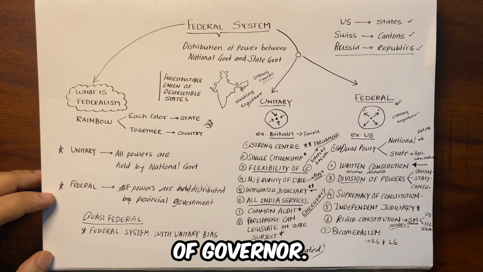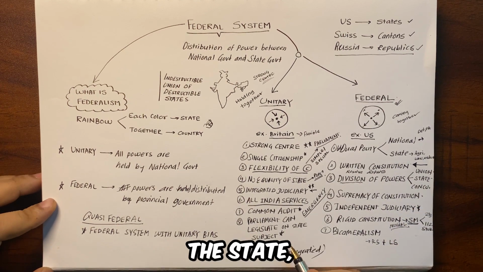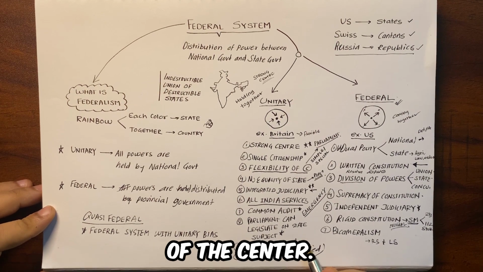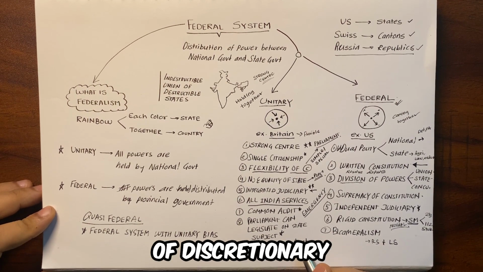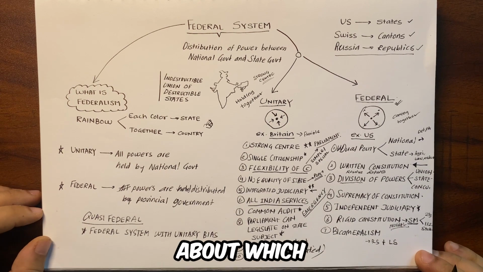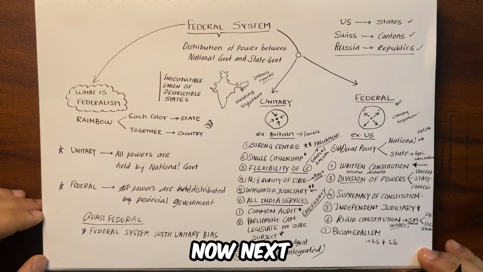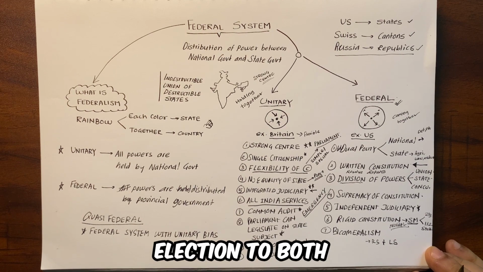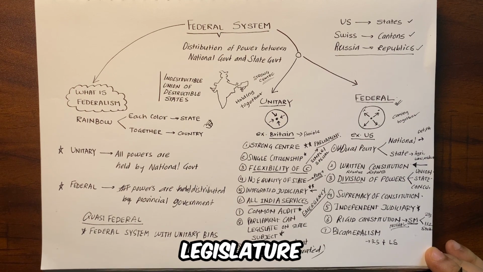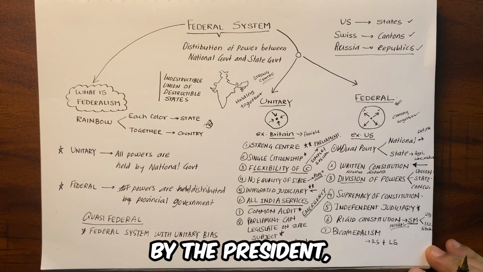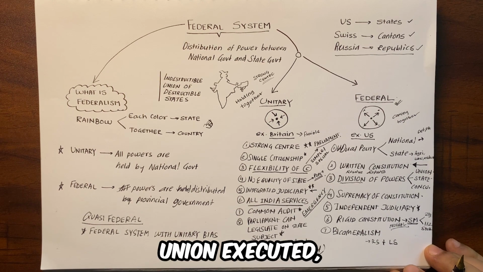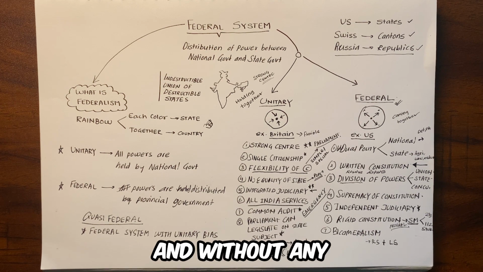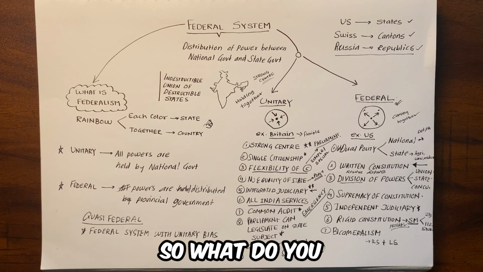Now, appointment of governor. The governor, who is the head of the state, is appointed by the president and acts as an agent of the center. And this governor has a lot of discretionary powers about which we will learn in the chapter on governor. Now, next is integrated election machinery. The Election Commission conducts elections to both the central and state legislatures and is constituted by the president, who is the head of the union executive and acts as per advice of the council of ministers and without any input from the states.